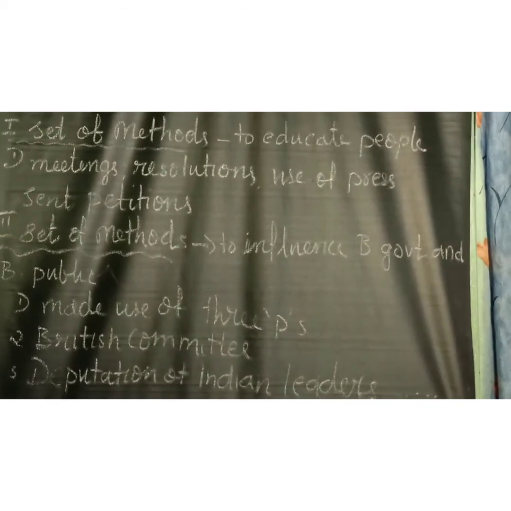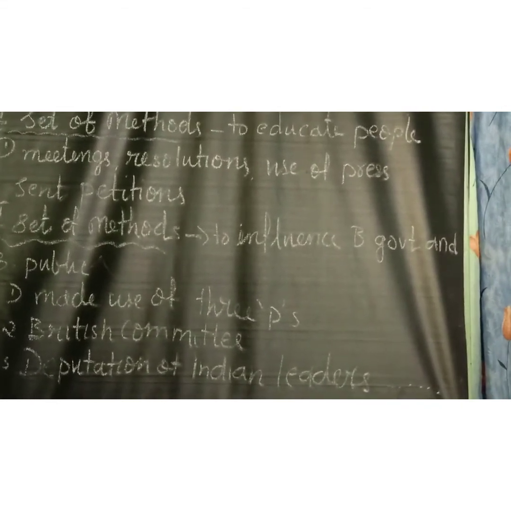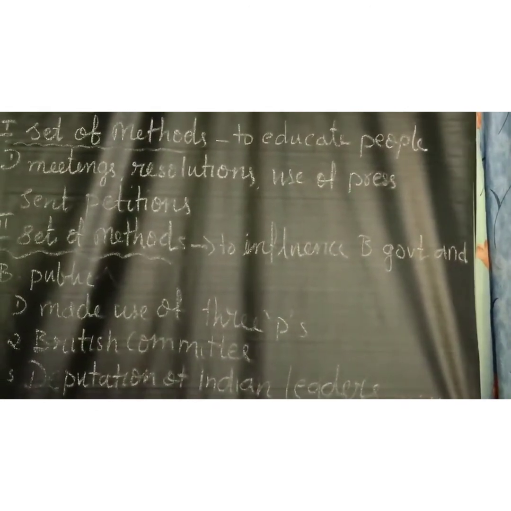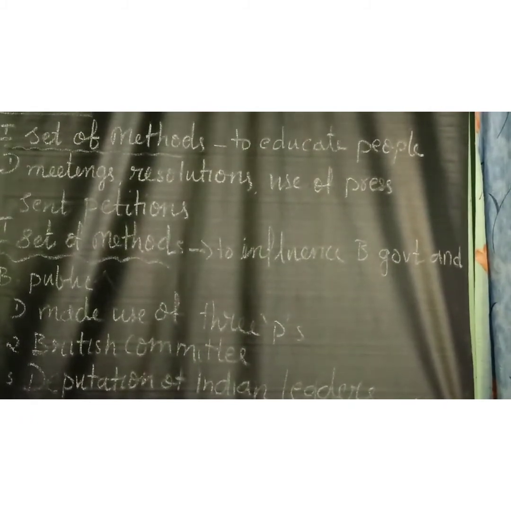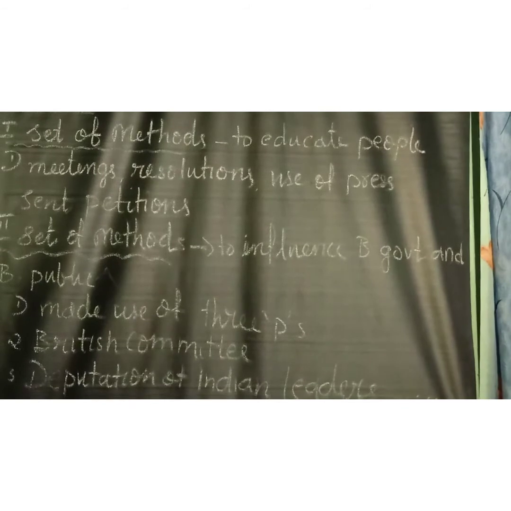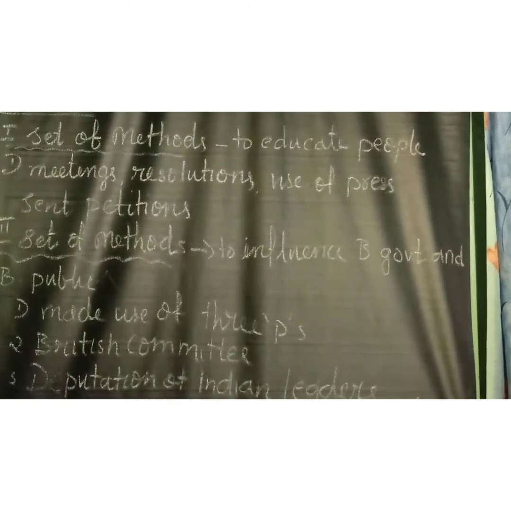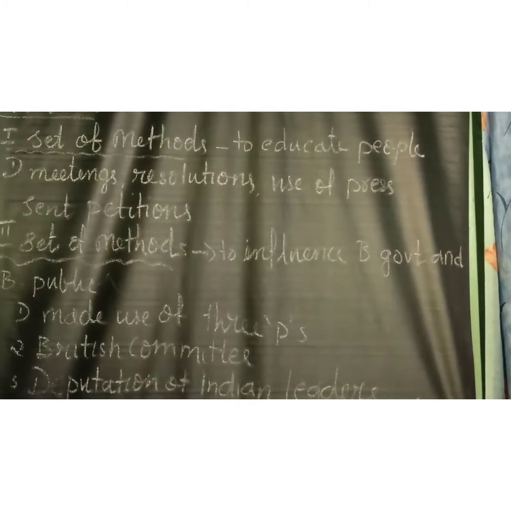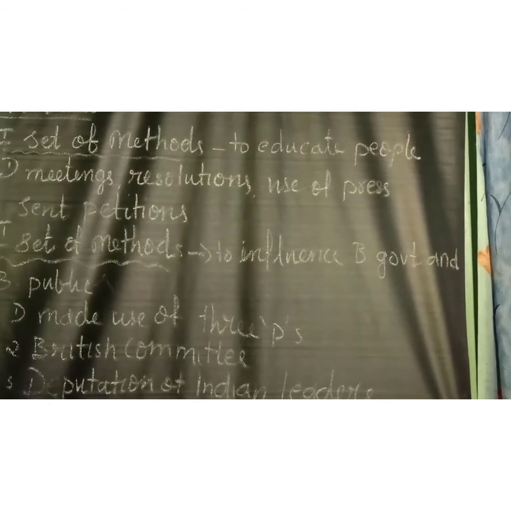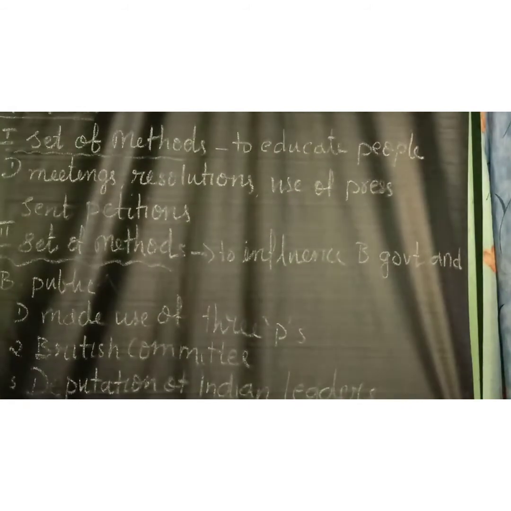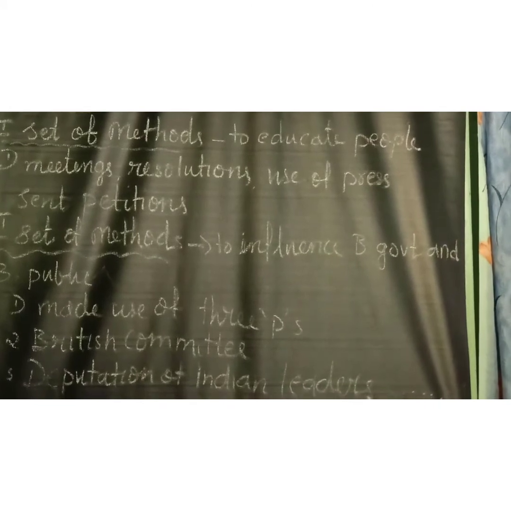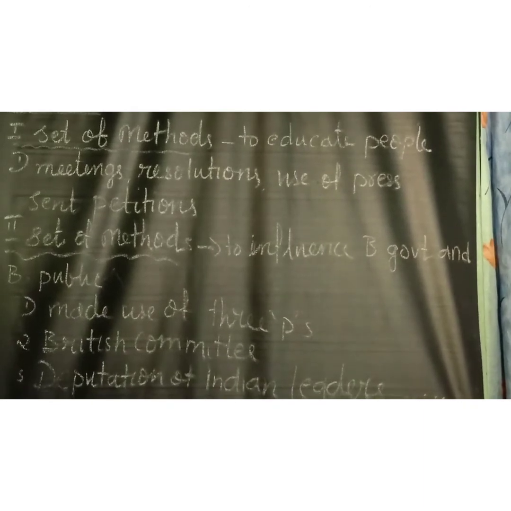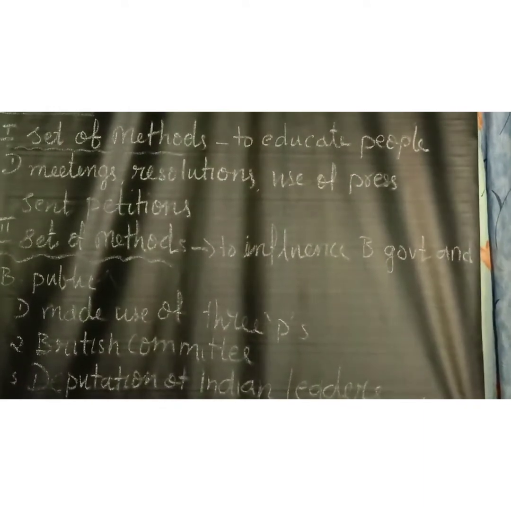So the method adopted by the early nationalists had two objectives: to educate Indian people in modern politics, and to arouse national political consciousness and create united public opinion. To achieve this, they held meetings and passed resolutions for popular demands, criticized government policies through the press, and sent memorandums and petitions to government officials and the British Parliament.